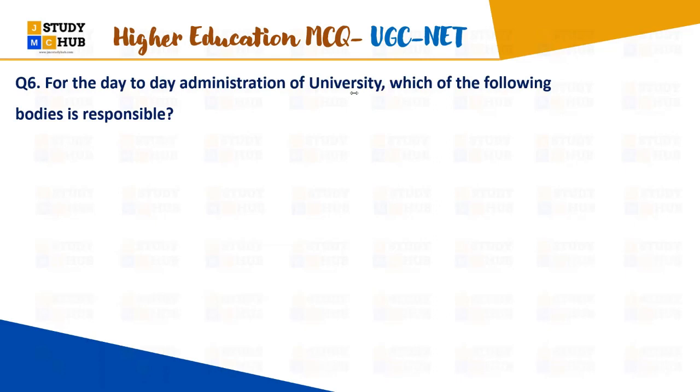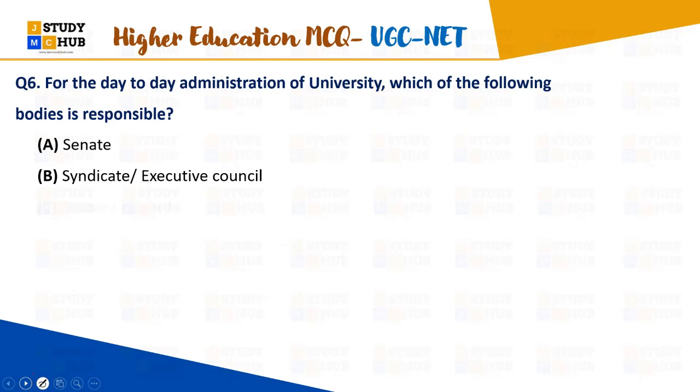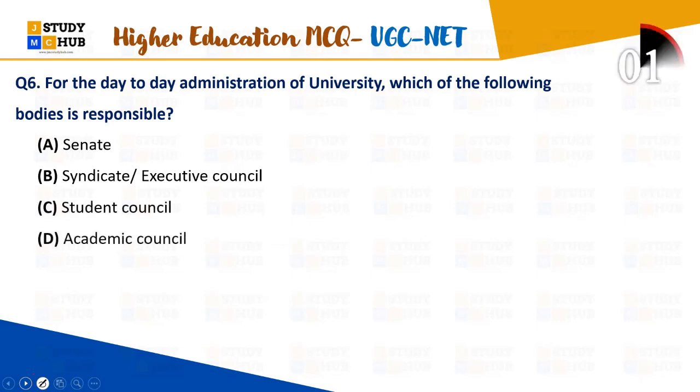For day-to-day administration of a university, which of the following bodies is responsible? Everybody answer. The options are A, Senate, B, Syndicate or Executive Council, C, Student Council, and D, Academic Council. You can eliminate options by using elimination techniques to solve these questions, right?